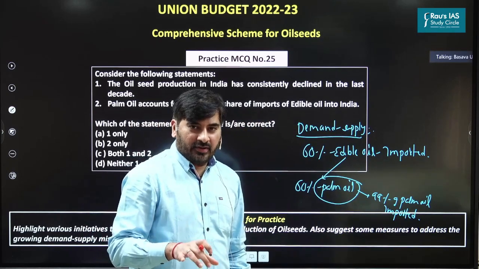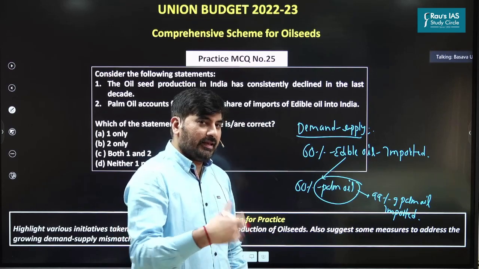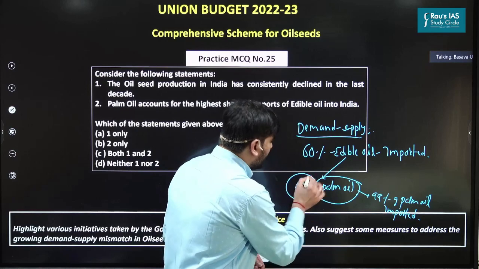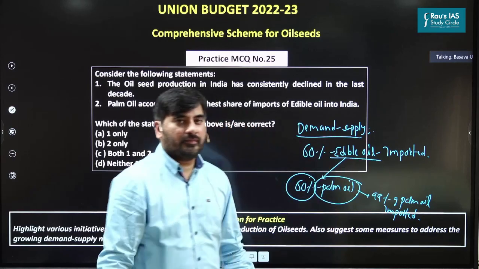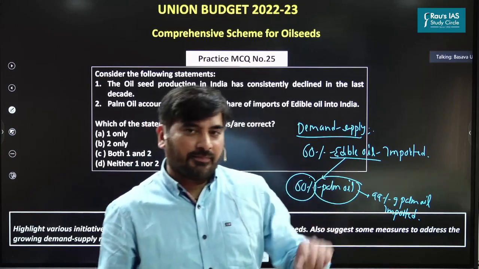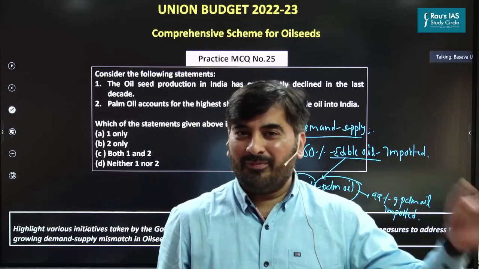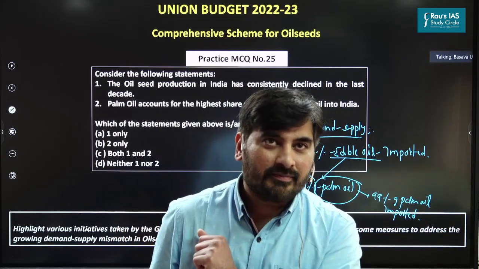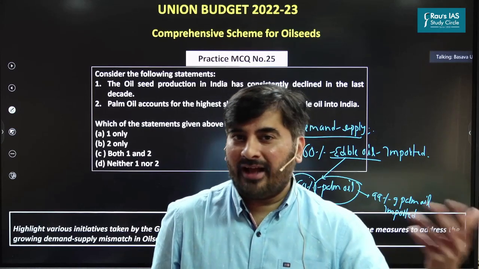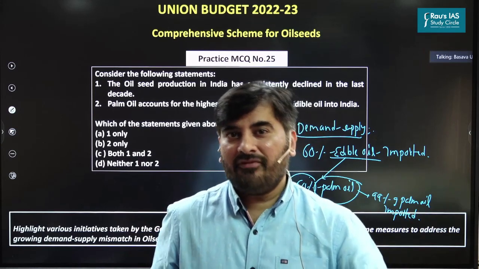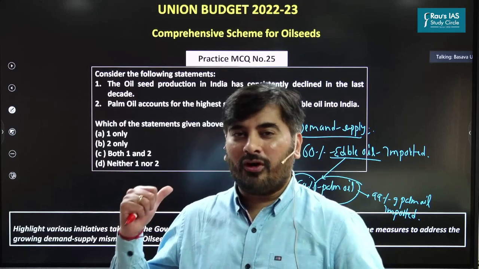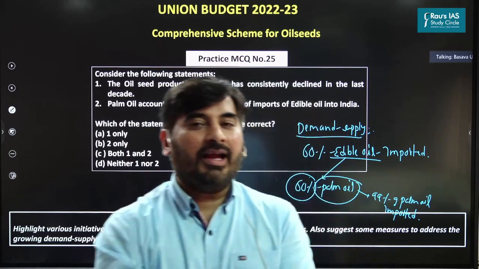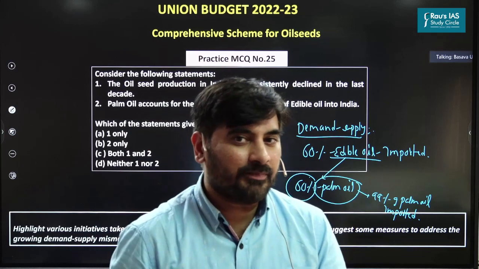So 99% of palm oil that we use is imported from other countries. And palm oil accounts for 60% of our edible oil imports. What does this mean? India is not only importing crude oil, but India is also importing edible oil. Crude oil, we don't have many options, right? But we have an option to reduce the import of edible oils. That is where the significance of oil seeds comes into the picture.